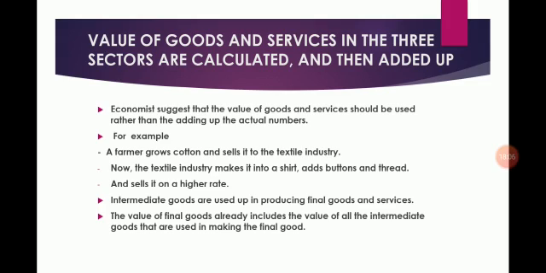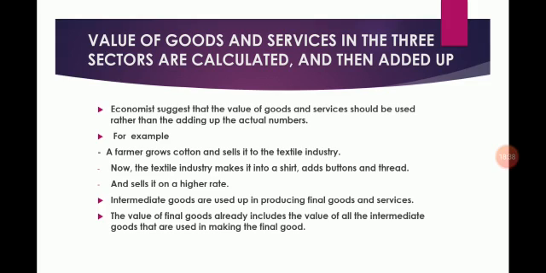So students, the values of final goods are added from three sectors, and in this way we are just doing the calculation. It means the value of final goods and services produced in each sector during a particular year provides the total production of the sector for that year. So we count the final values of goods and services.